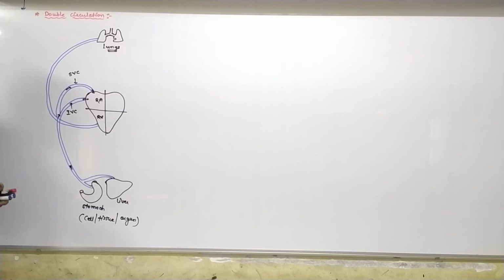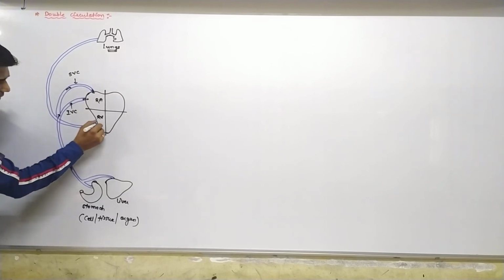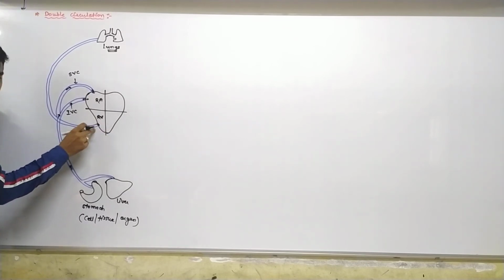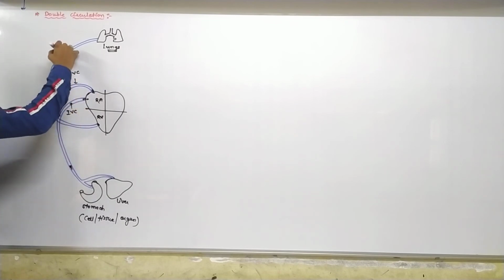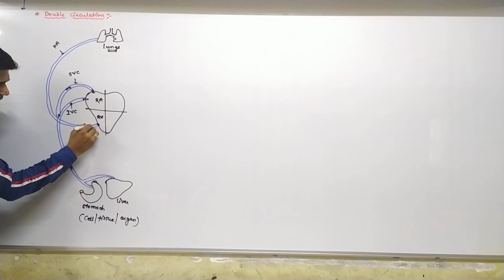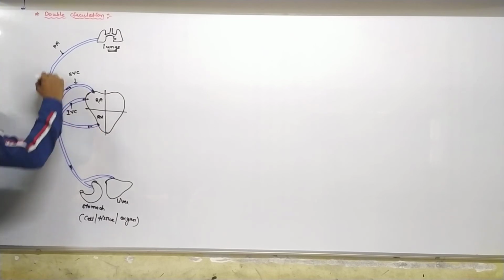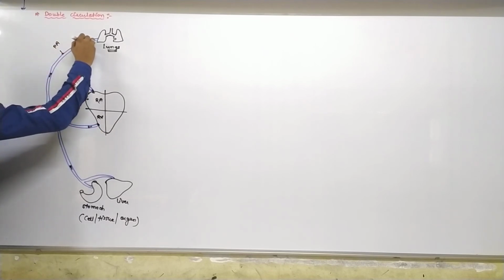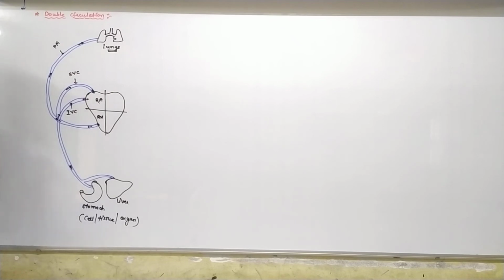Okay, so here the pulmonary semilunar valve is there, and this is the pulmonary artery, PA. So from the right ventricle the blood is transferred to the lungs for purification.